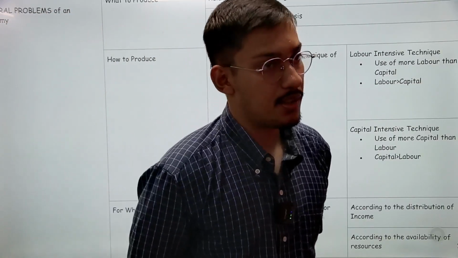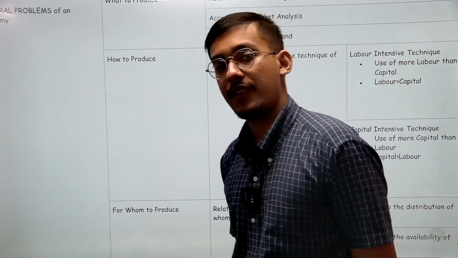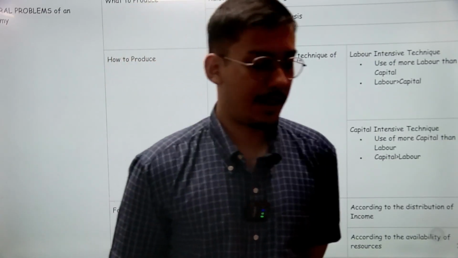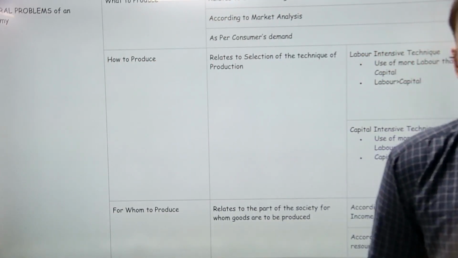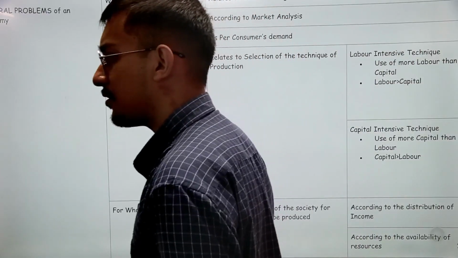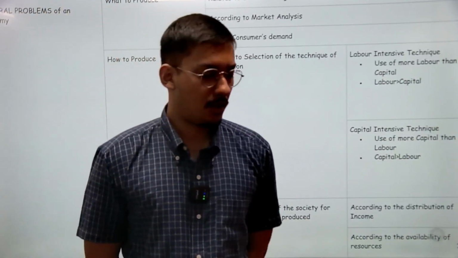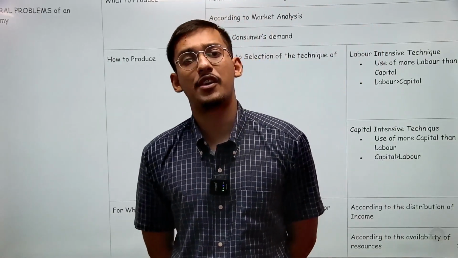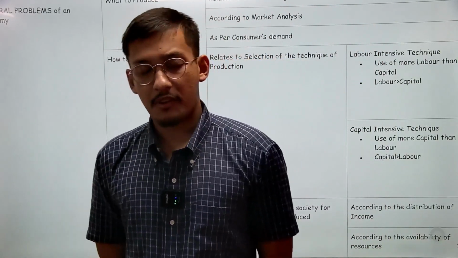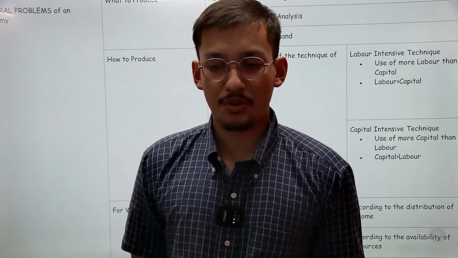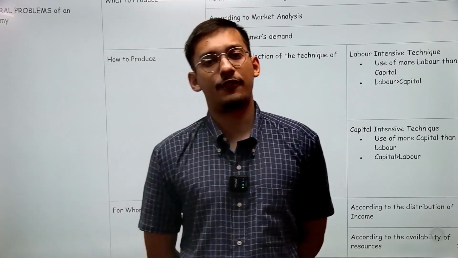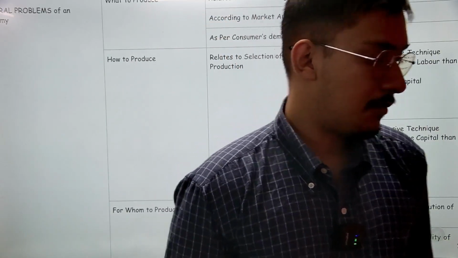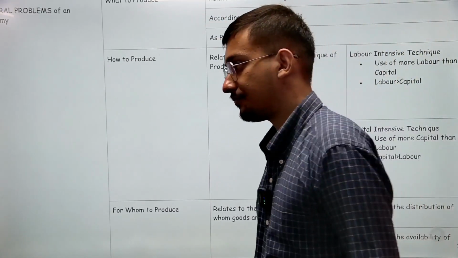So, what to produce. Suppose you take up the situation of India, and India followed the plan of five-year plans after independence, right? We had the first five-year plan, second five-year plan, third, and onwards. So India had to decide what to produce. India decided on agriculture for the first five-year plan. For the second five-year plan, India decided on industries and development. And for the third five-year plan, it was a balance between development and agriculture, right?